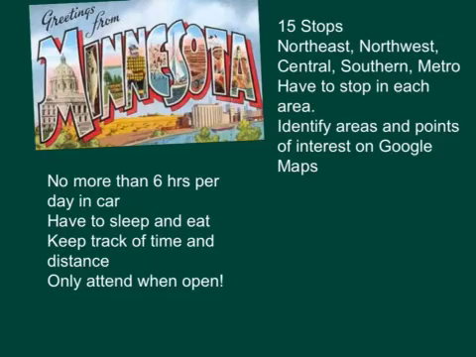So what I want you to read here is you must have 15 stops. You got to see 15 things. All right, you can see multiple things in a city, but you got to visit each of the northeast, northwest, the central, southern, and metro, like the Twin Cities. You got to stop in each area. You have to identify what you're going to do. So, Mall of America, drop a pin on it. Tell me about what you did there.